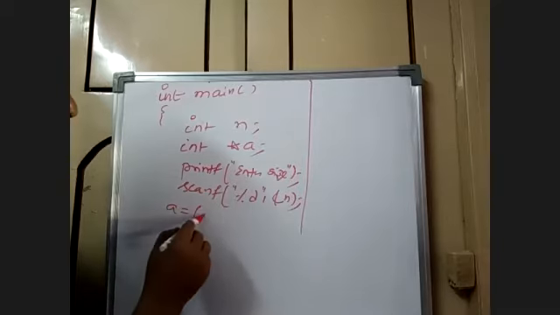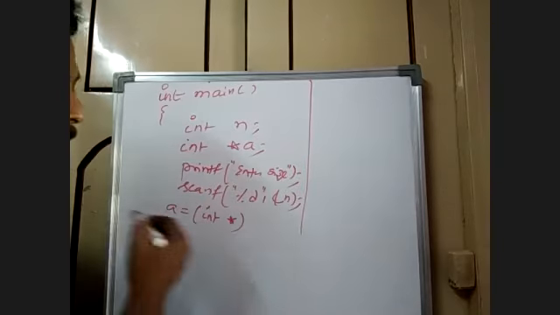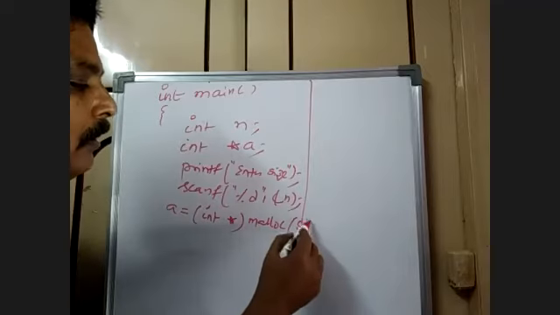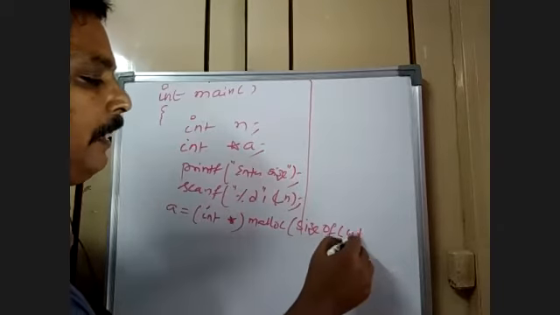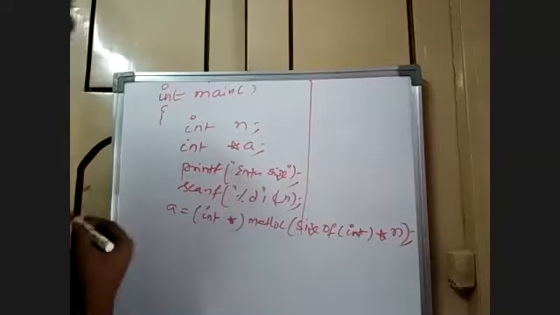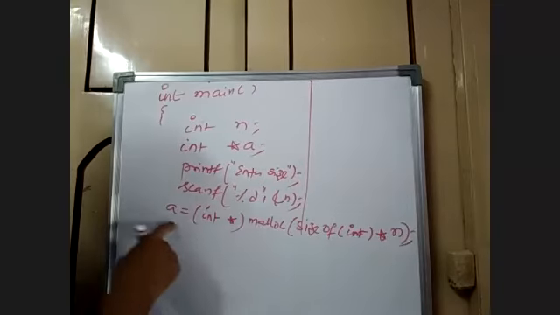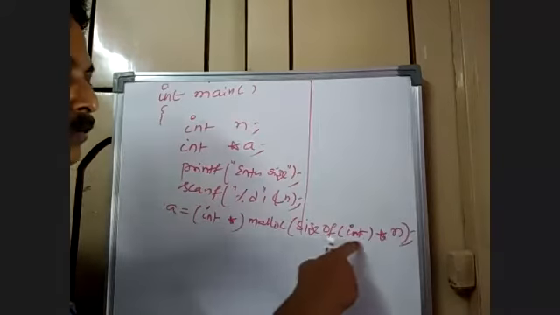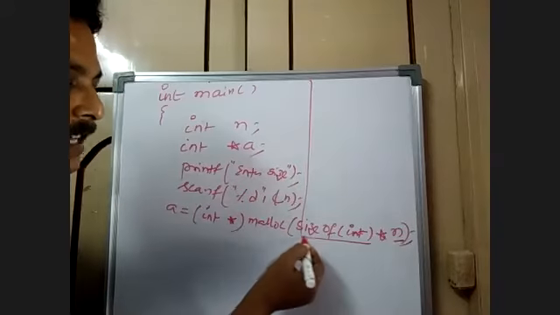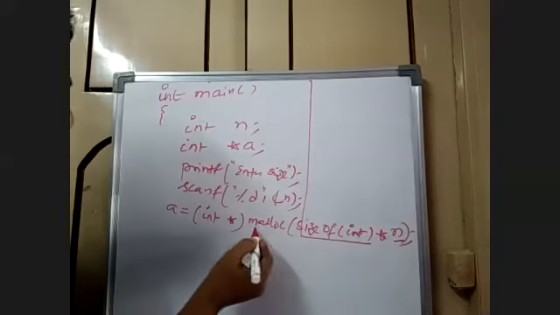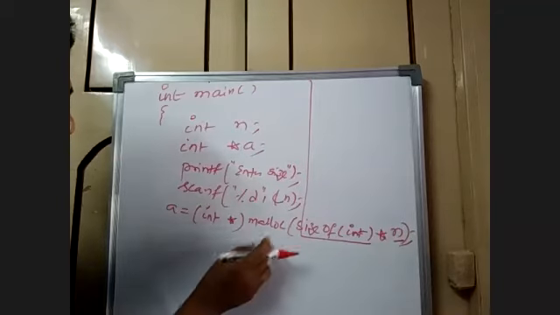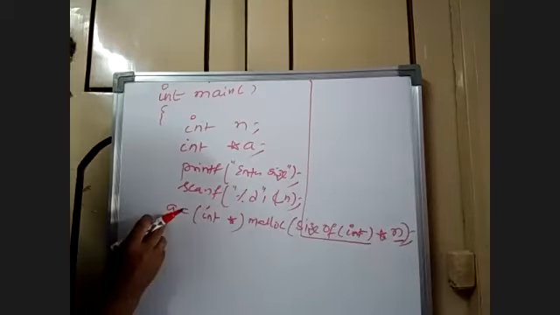What should I write? a is equal to int star malloc size of int into n. I need n elements of size integer. Allocate the memory and convert it into an integer pointer. That's it.